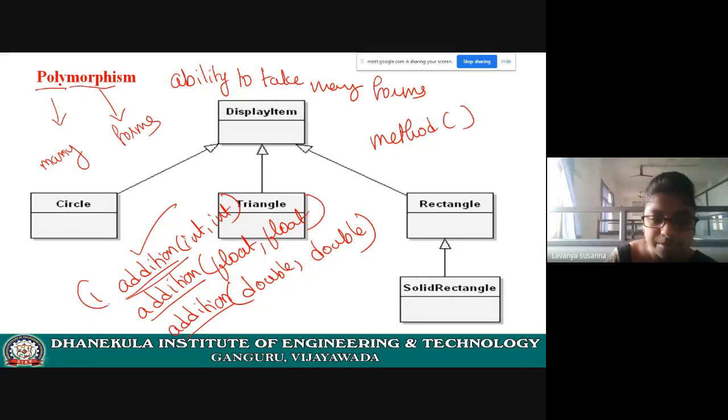What is this first method doing? It is adding two integers. The operation is the same, but it is exhibiting different behavior. The second one is adding two float numbers. And the third one, this addition is adding two double data. So the same method is exhibiting different behaviors.